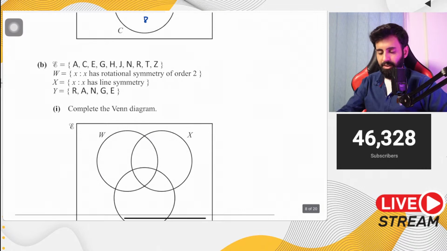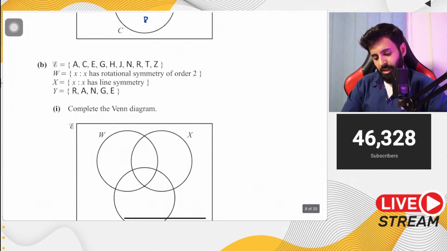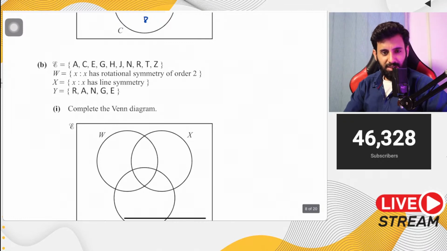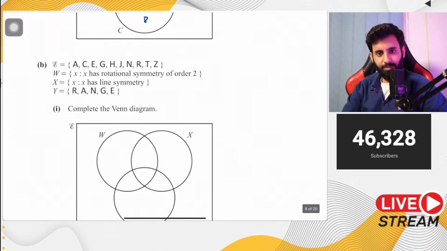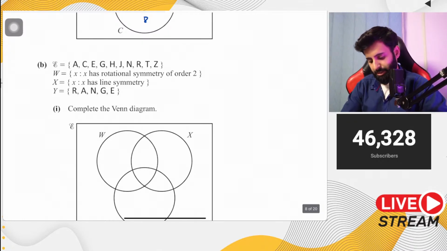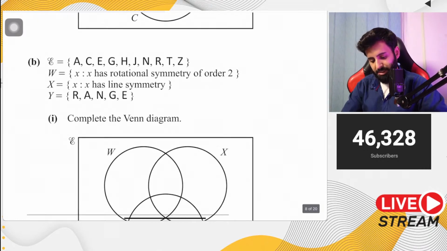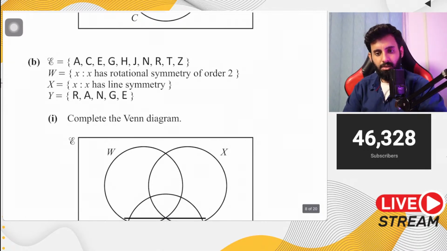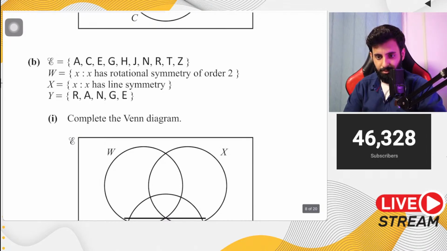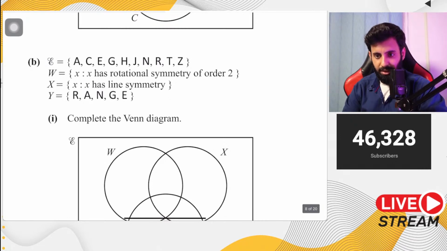Okay. Now, here's part B. Now see how rotational symmetry has been added in the question. So in the universal set, you have A, C, E, G, H, J, N, R, T, Z. Okay. X is such that X has a rotational symmetry of order 2. Now, of these letters, how many letters do you think have rotational symmetry of order 2? Seven is the correct answer, yes.